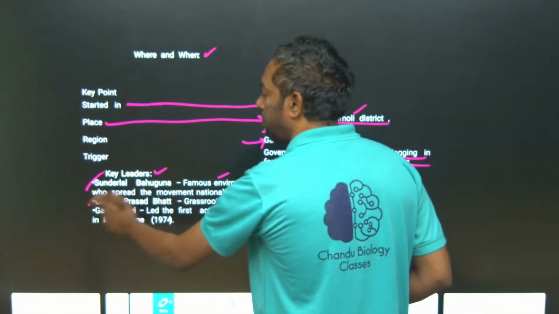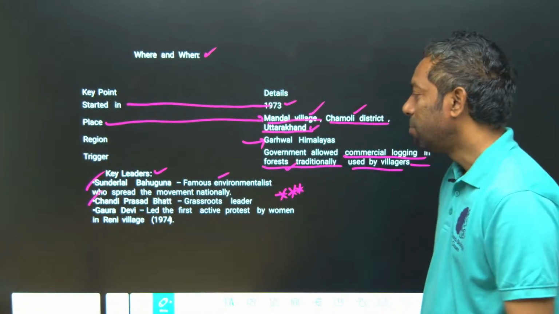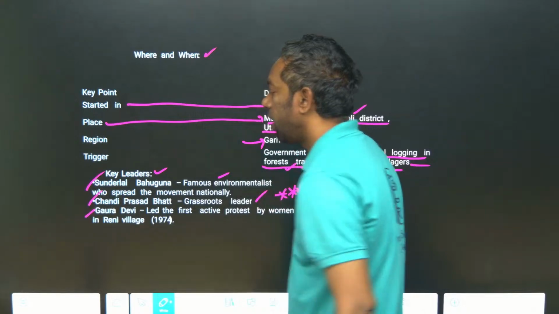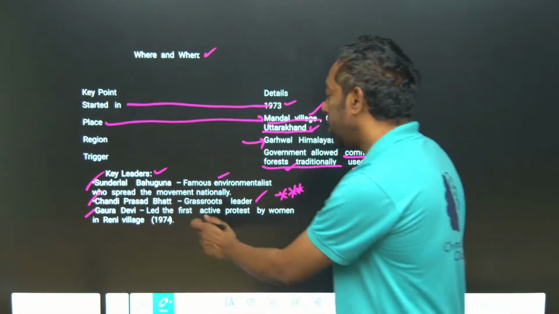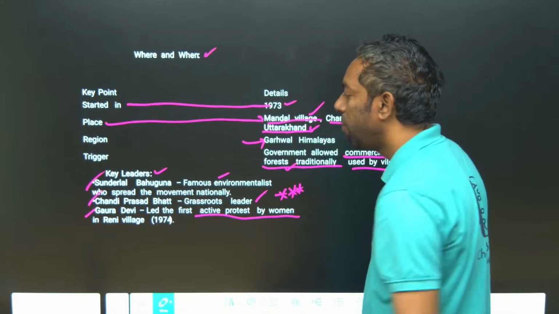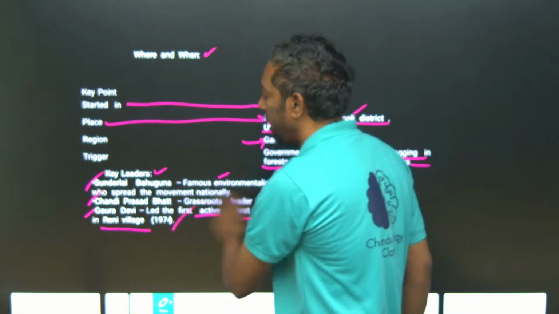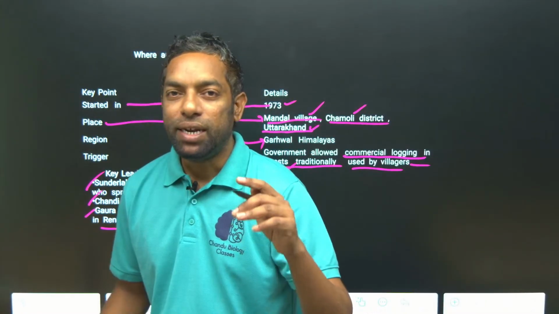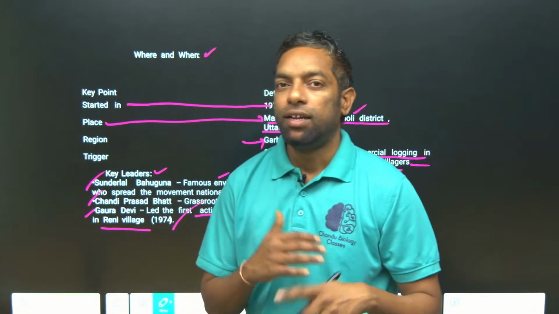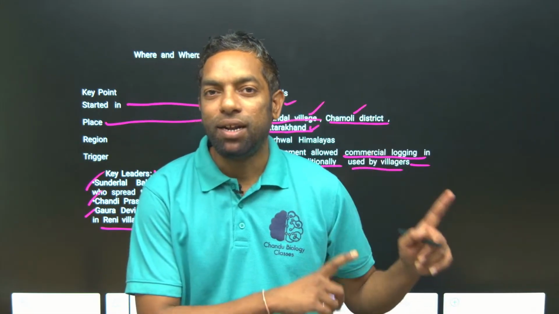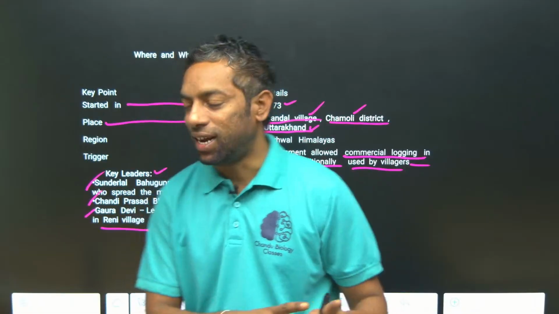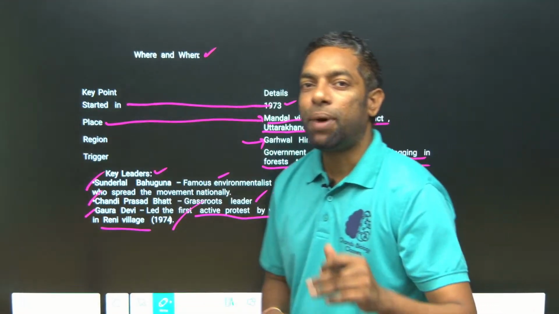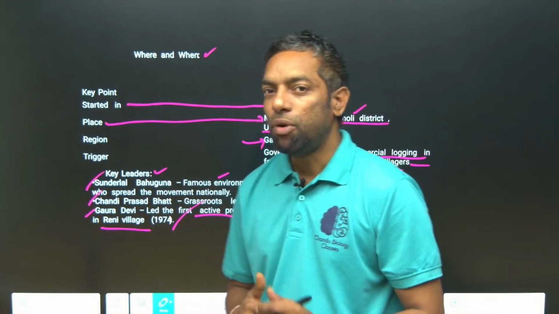And Chandi Prasad Bhatt, the grassroots leader. After that, Gaura Devi led the activist protest by women in Rainy village in 1974. This is the most important. Who is the woman who first participated in the Chipko movement? Gaura Devi. She is the woman who participated in this movement.